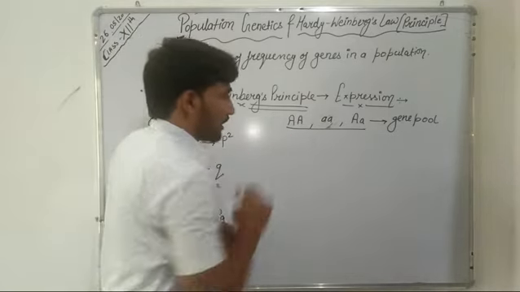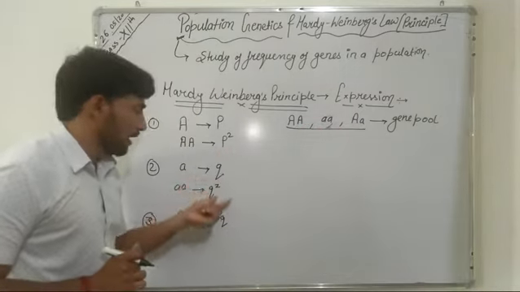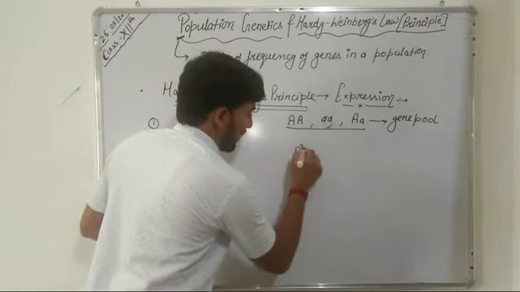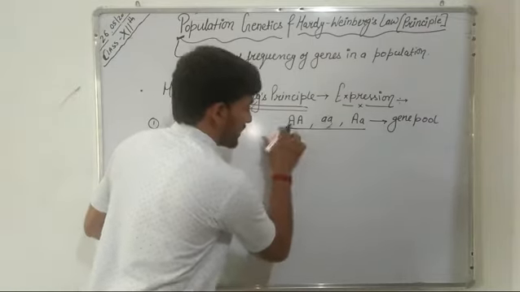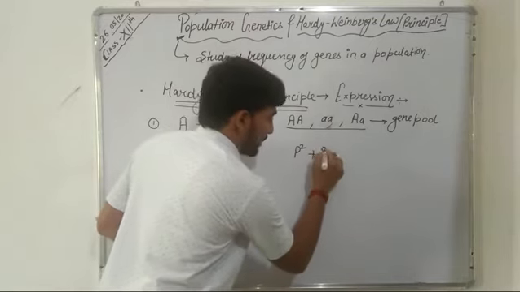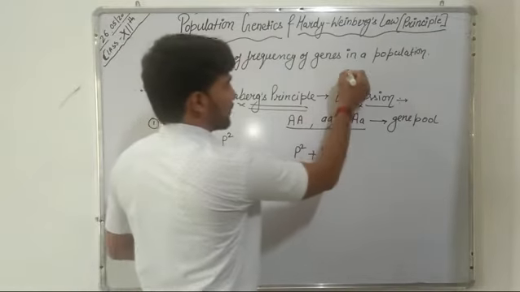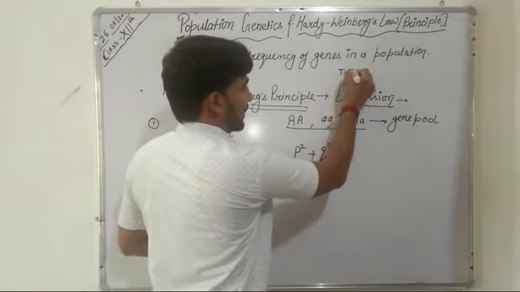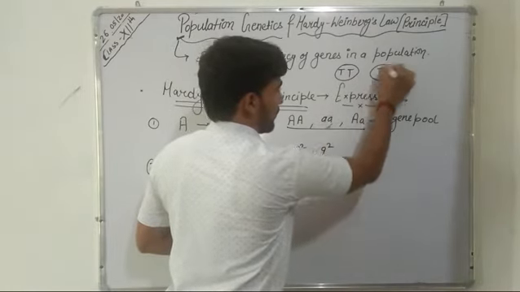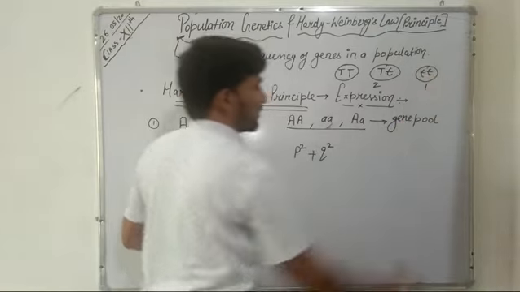So, if we represent these alleles in this P square or Q square form, then we have P square, and according to this law, small a small a is represented by Q square. And as we know, in Mendel's experiment we obtained one capital T capital T plant, two capital T small t plants, and one small t small t plant.